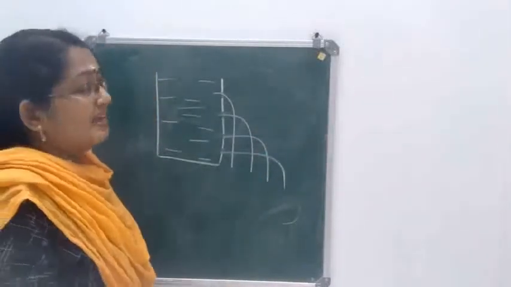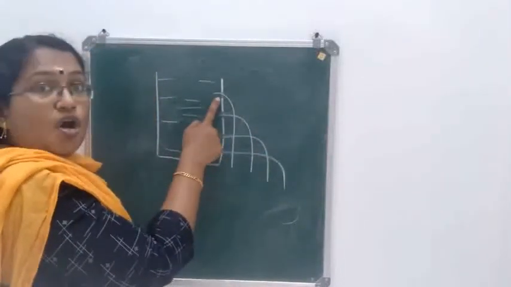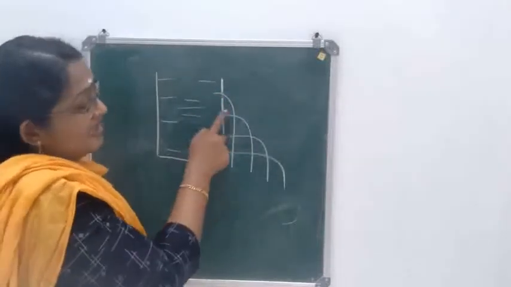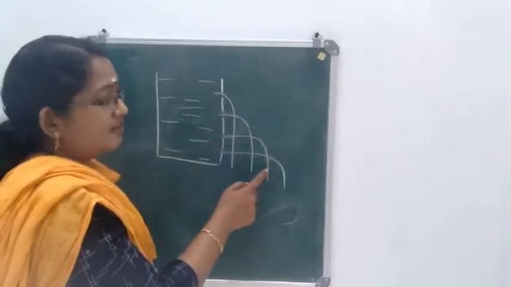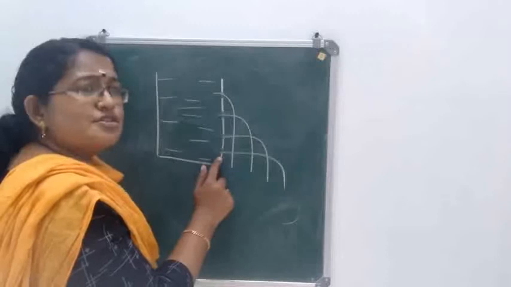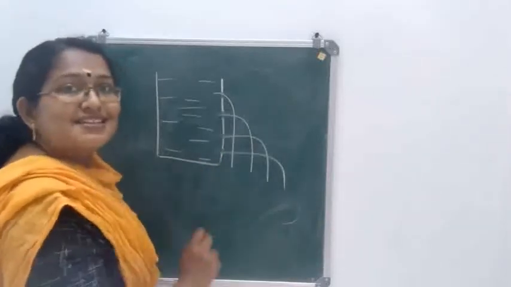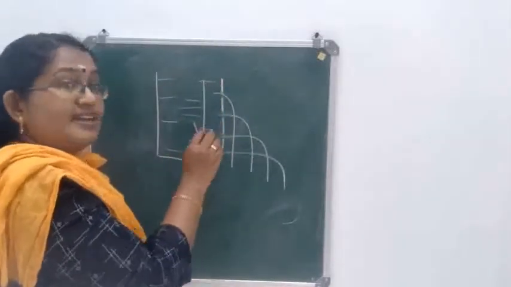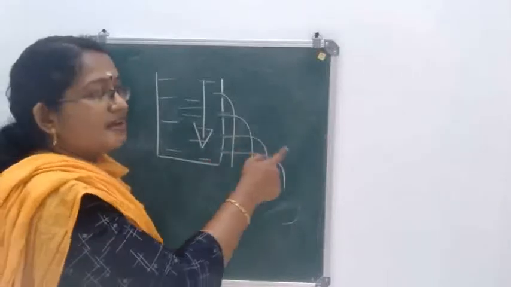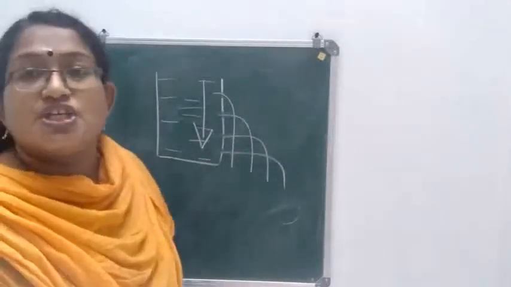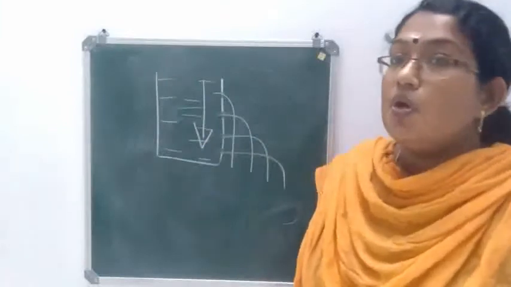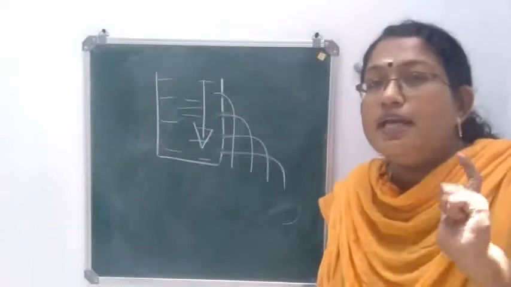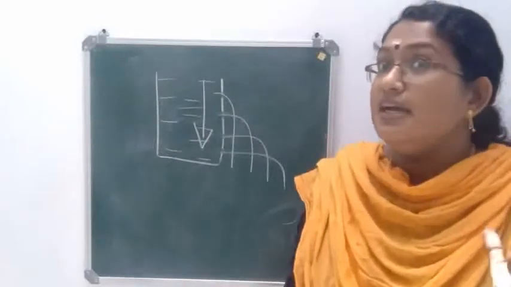This will be the way. The water coming out of the first hole will be near, almost closer to the container. Second one somewhat far. Third one far. And the last one much farther from this container. So what can you infer from this? When depth increases, what happens to the pressure? Pressure increases. So pressure increases with the depth. That is the third point: liquid pressure increases with the depth.